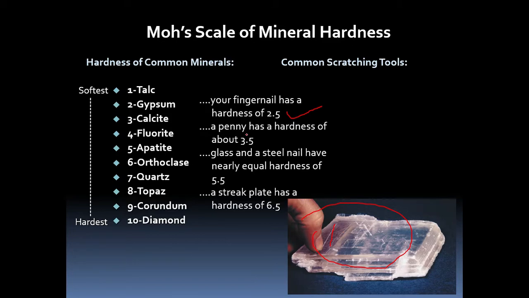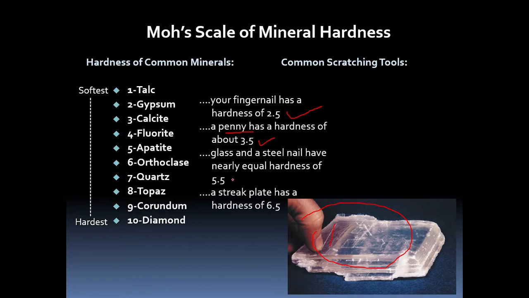So you will get an idea about hardness. If it is scratched by nail, the hardness is less than 2.5. If your nail is powdering on that unknown mineral, that means hardness is more than 2.5. Then next, you must be having a penny, copper penny, that has hardness 3.5.